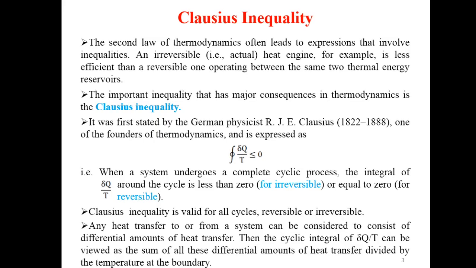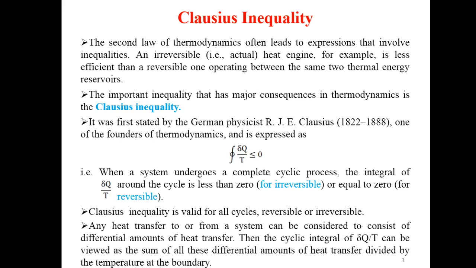Clausius inequality. The second law of thermodynamics often leads to expressions that involve inequalities. An irreversible, that is actual, heat engine, for example, is less efficient than a reversible one operating between the same two thermal energy reservoirs. The important inequality that has major consequences in thermodynamics is the Clausius inequality.